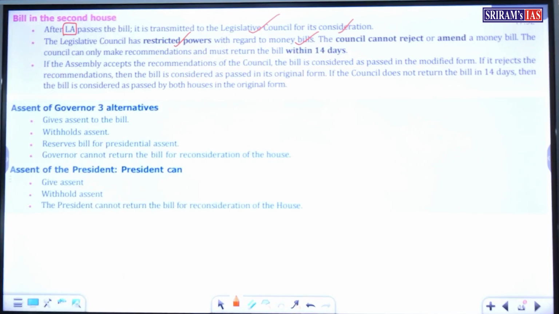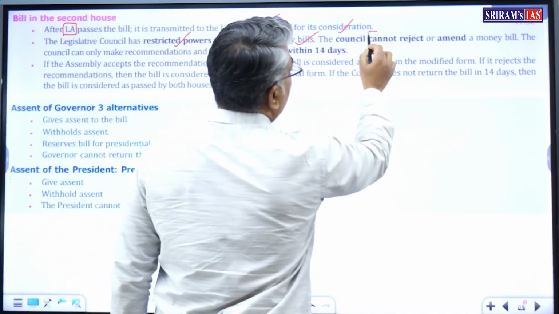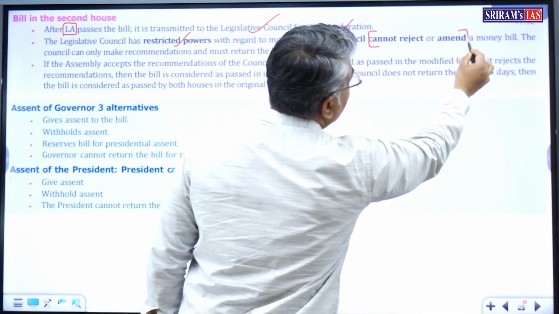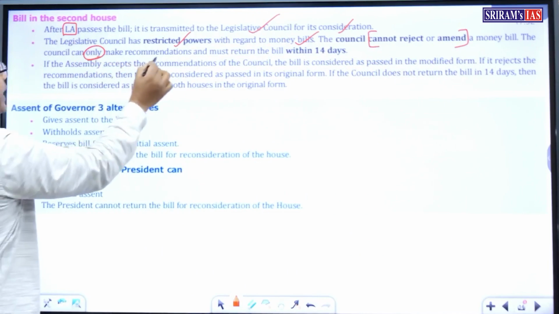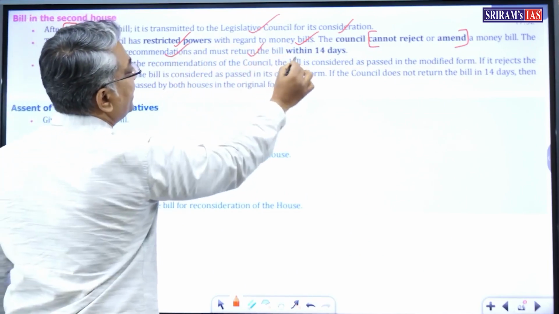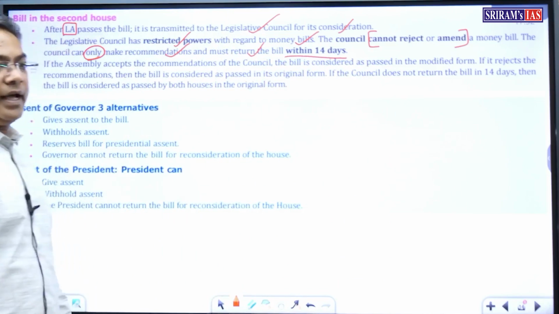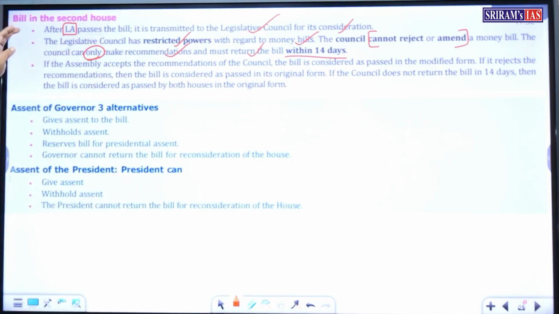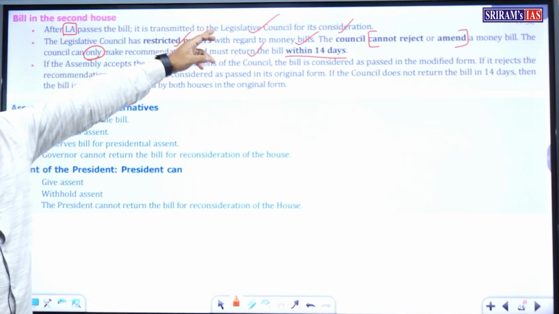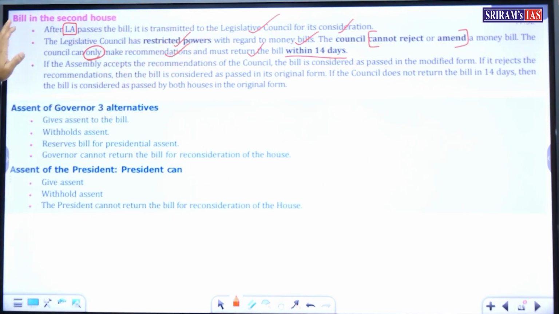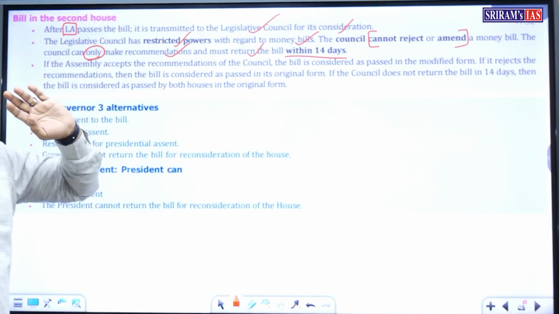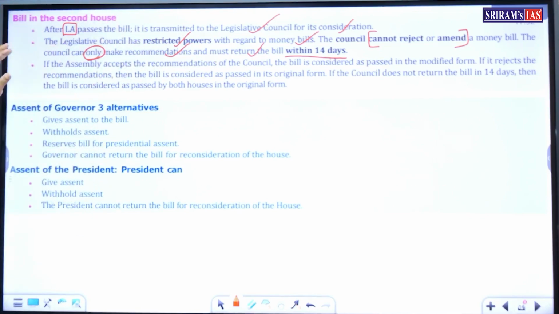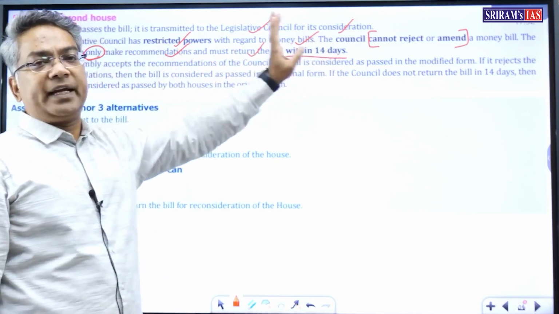The Council cannot reject or amend a money bill, but it can only make recommendations and must return the bill within 14 days.